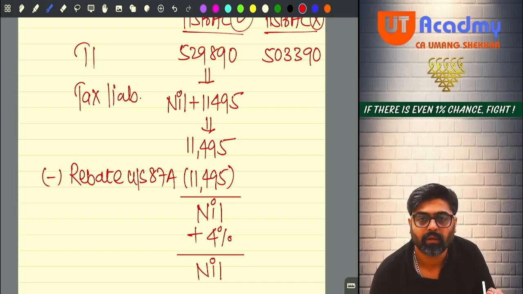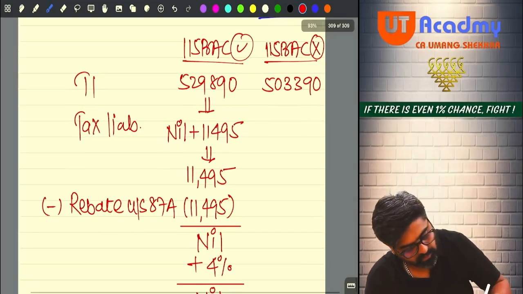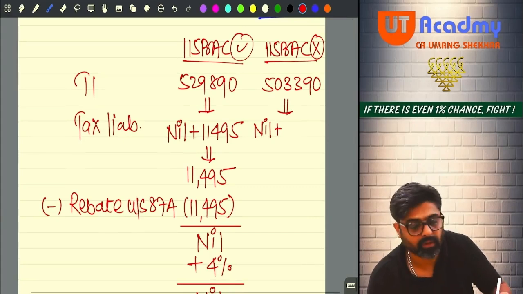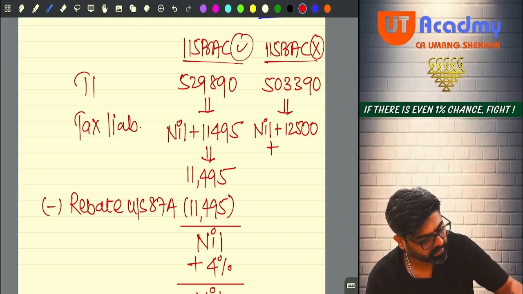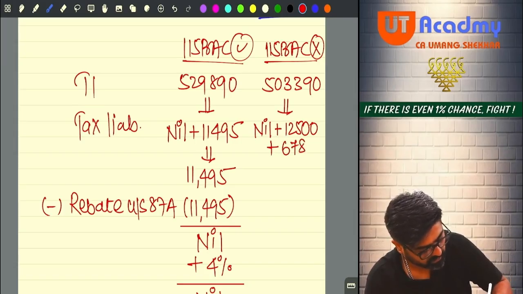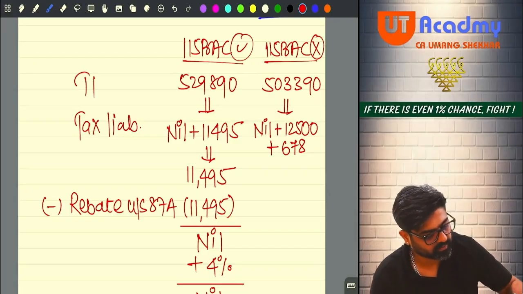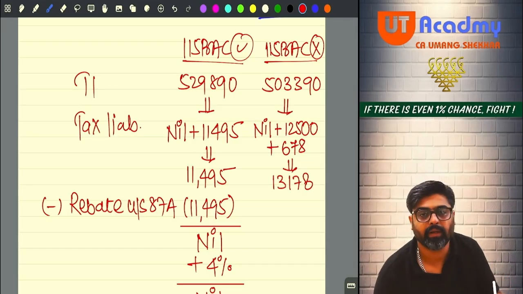Done, sir? Now 5,03,390. Can you calculate the tax? Yes. First 2,50,000 no tax. Then 2,50,000 to 5 lakh 12,500, plus 3,390 at 20%, that is 678. So 678 plus 12,500 is going to give you 13,178. Are you going to get any rebate?